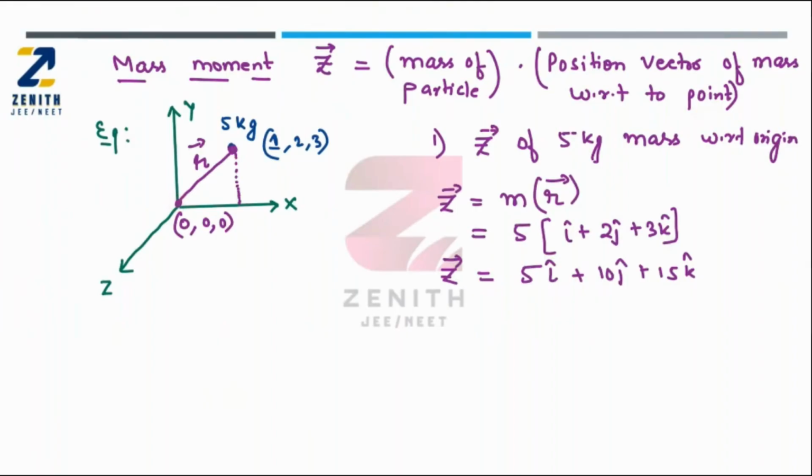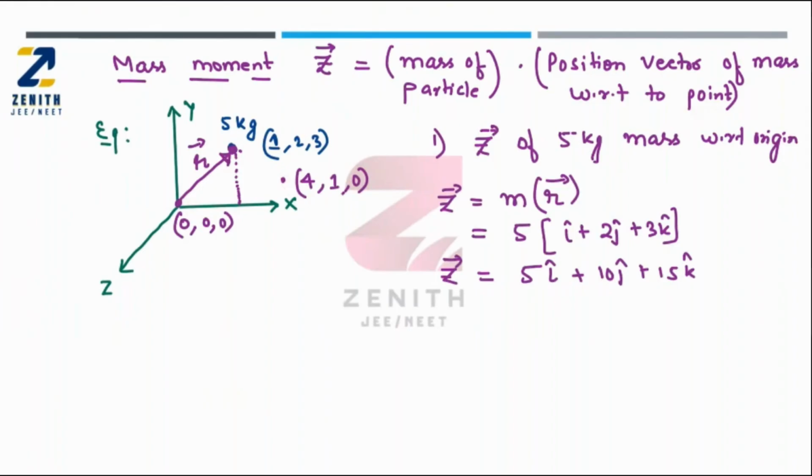But suppose you want to calculate the mass moment of this 5 kg mass with respect to some other position, let us suppose that position is 4, 1, 0. That means the x coordinate will be 4, the y coordinate is 1 and z is 0. That means it is lying in the xy plane. Okay.